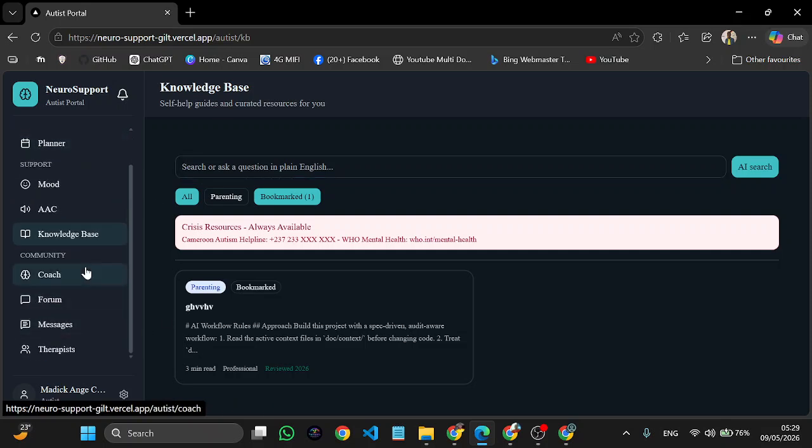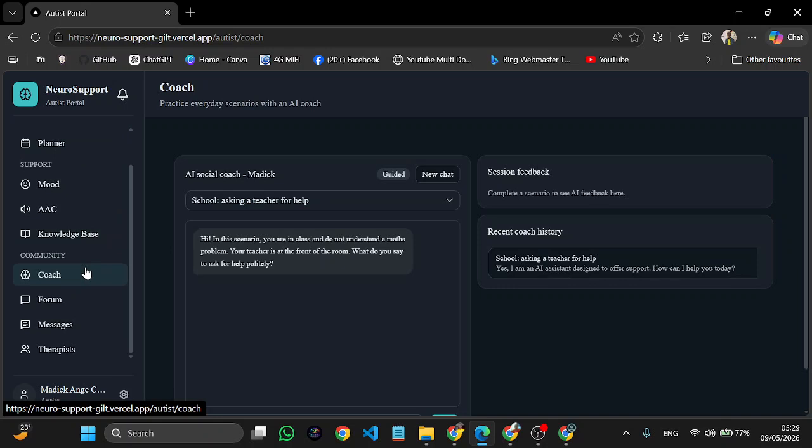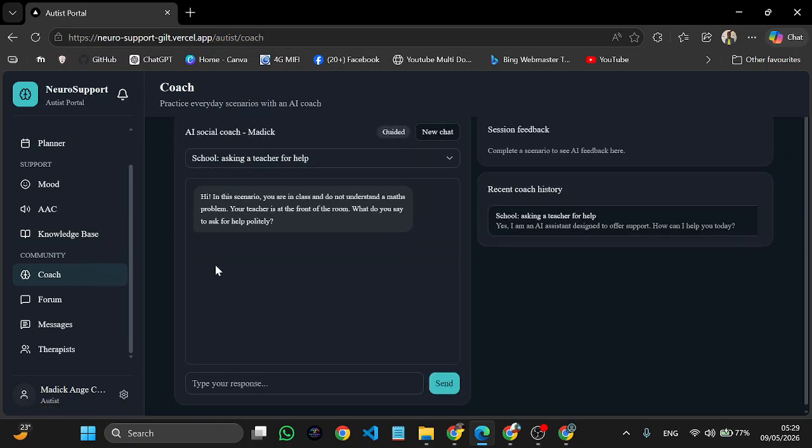The next thing is the coach. Coach is all about being trained, having simulations of scenarios to improve your daily life. For example, you can have a scenario of asking a teacher for help, making friends at break, expressing feeling overwhelmed, and whatever you like. When you converse with the AI in a simulation, you get session feedback saying what went well and what did not. And you can see the recent coach history.